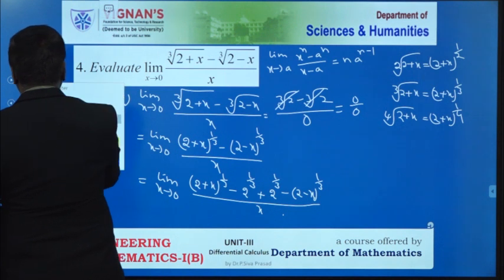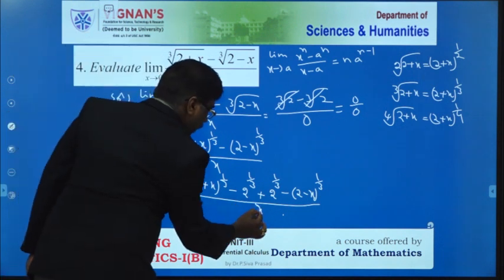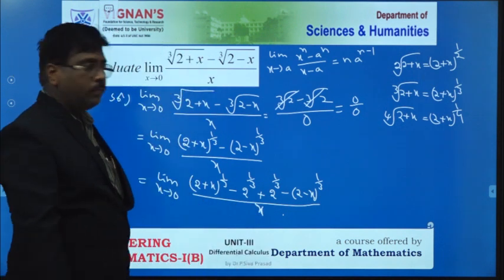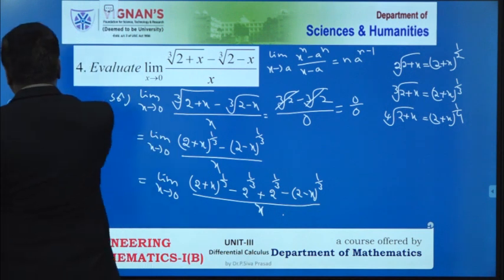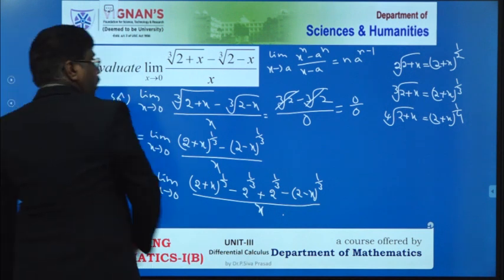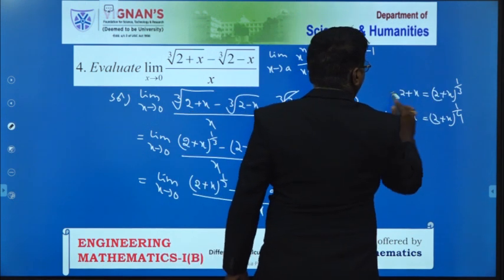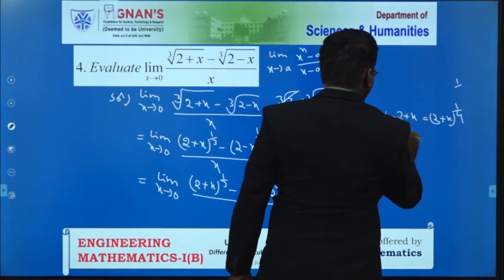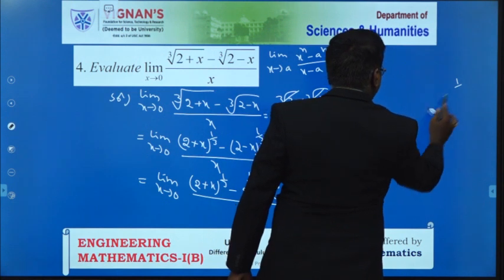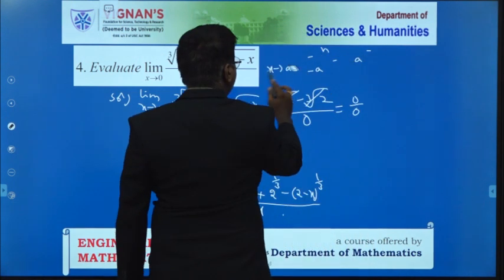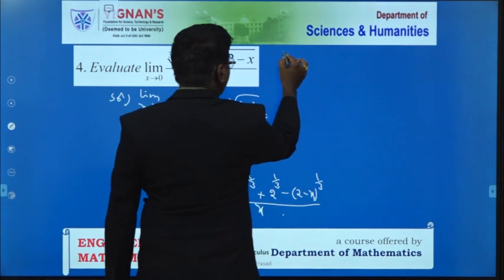Therefore, this has to be x only. Now, in place of that, 2 plus x, limit of x tends to 0, you have to factorize these terms.